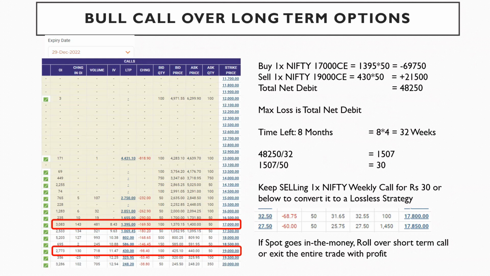Let's say if spot goes in the money, anyway you go and sell OTM calls. If spot goes in the money, roll over to a short-term weekly call, or exit the entire trade with profit. Because if the market goes 800 points from the spot, from the time you purchase, obviously your strategy would give profit. Of course, there could be a little loss in the weekly sold option. That happens in very rare conditions. In that case, yes, you can exit the strategy with profit.